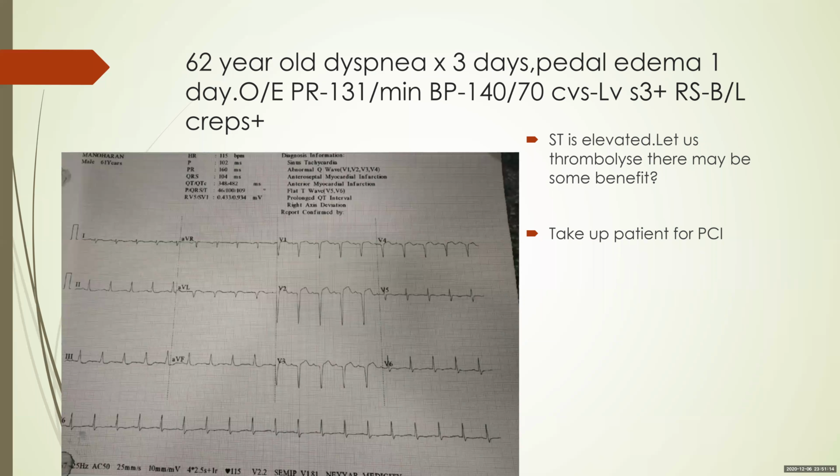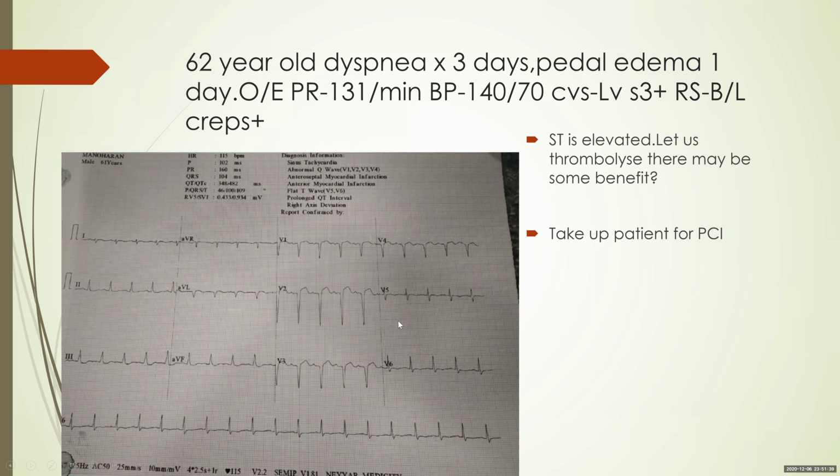So let's take this example. A 62-year-old male complains of dyspnea for 3 days and pedal edema for 1 day. On examination, he has a pulse rate of 131 per minute and BP 140/70. CVS shows an LV S3 and RS shows bilateral crepitations. Have a look at the ECG. If required, you can press the pause button. What will you do for this patient?